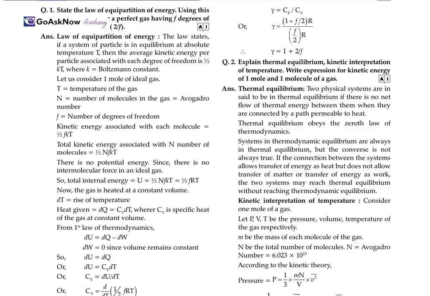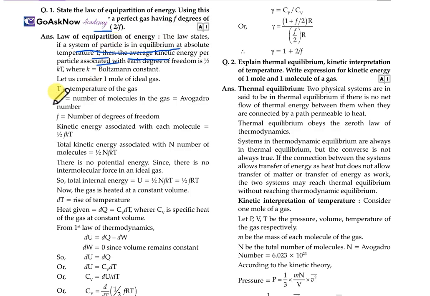So here, state the law of equipartition of energy. Using the law, show that for a perfect gas with F degrees of freedom, gamma is equal to 1 plus 2 upon F. So the law of equipartition of energy, what actually is it? The law states if a system of particles is in equilibrium at the absolute temperature T, then the average kinetic energy of a particle associated with each degree of freedom is 1 by 2 kT, where k is the Boltzmann constant. This is the law of equipartition of energy.